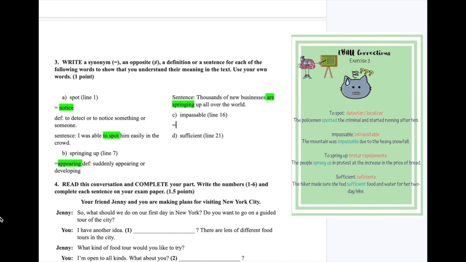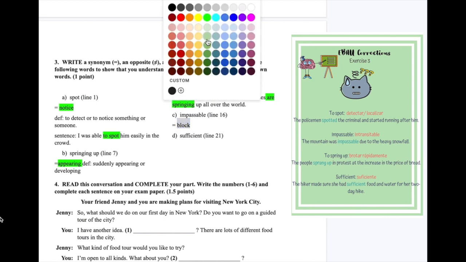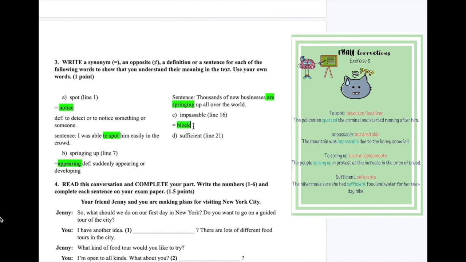Okay, so our synonym would be block. Okay, so impassable, block. Although it's going to be in the past tense. Okay, so if something's impassable, it is blocked. Okay, to be impassable, to be blocked. All right.